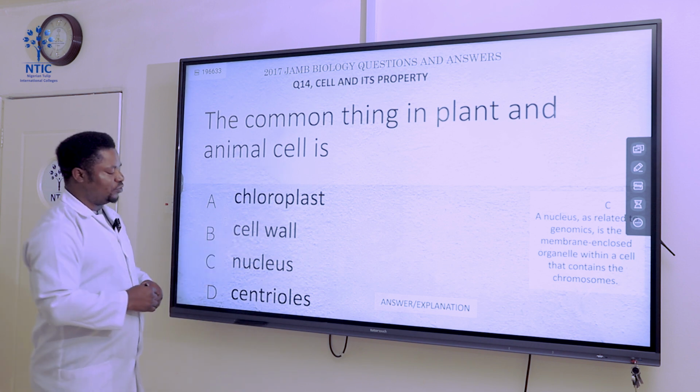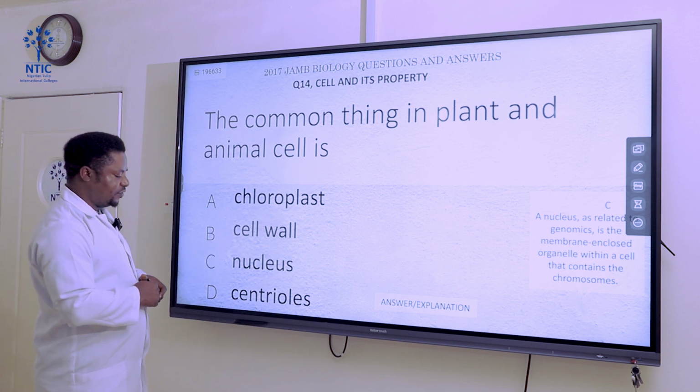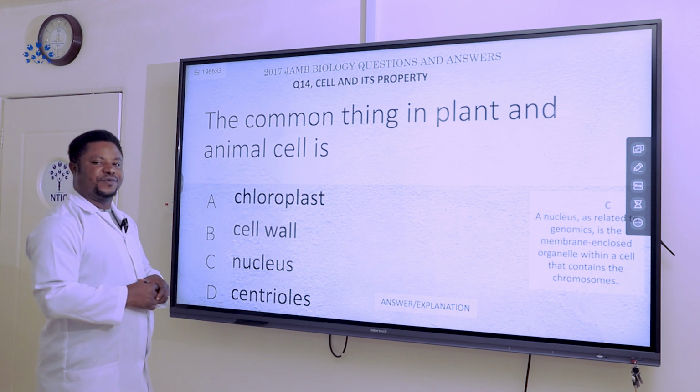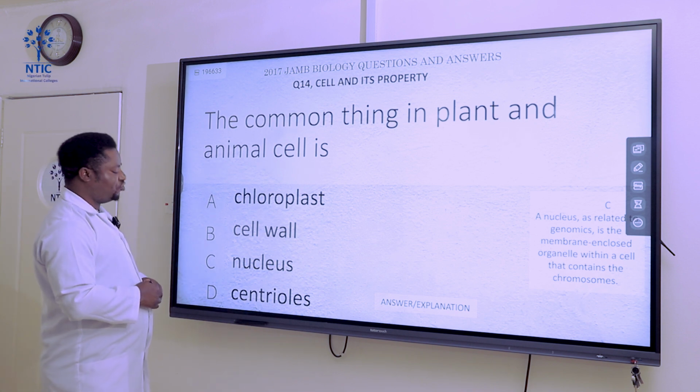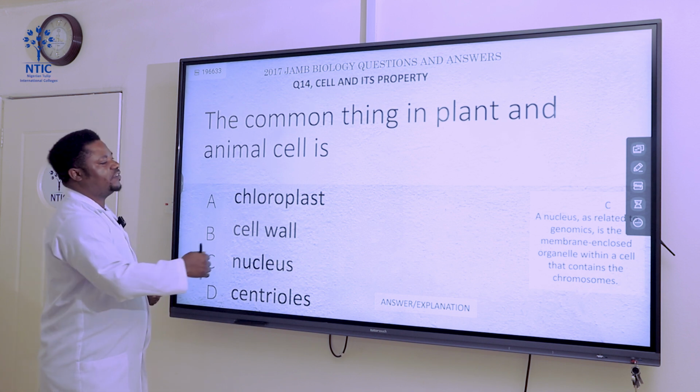Cell wall is also found in plants. This, as we said, is found in both plant and animal. Centriole is found in animals and not plants. So the correct answer to this question is C, which is the nucleus.